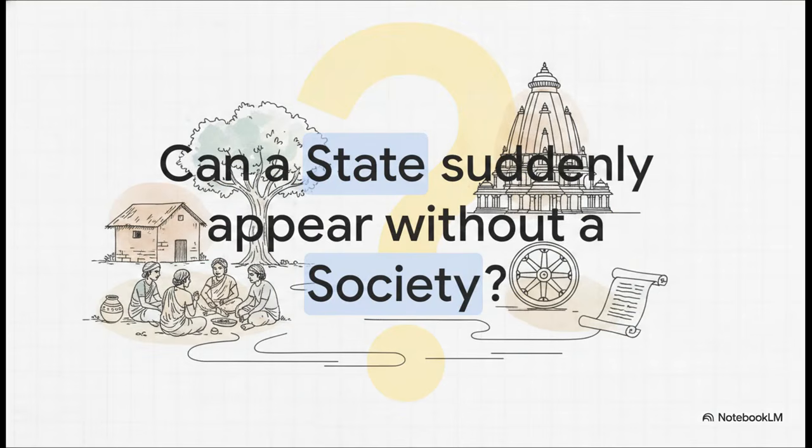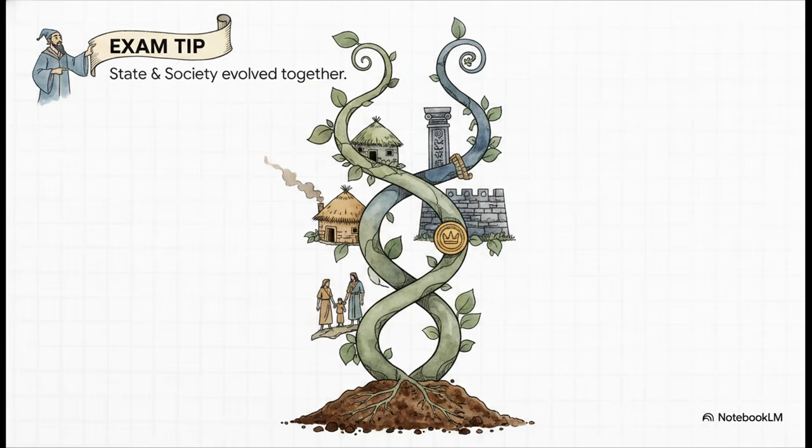So, let's pause for a quick classroom question to see how these concepts connect. Do you think a state can just suddenly appear out of nowhere, completely without a society? Think about it. If there are no people living together and sharing customs, could a government with laws just magically pop into existence? The answer is an absolute no.